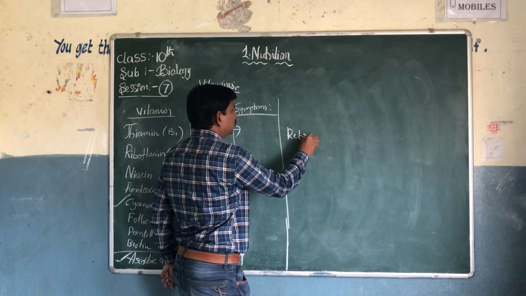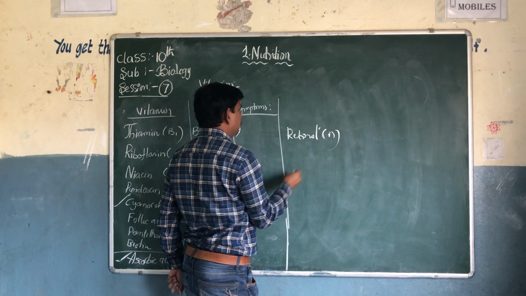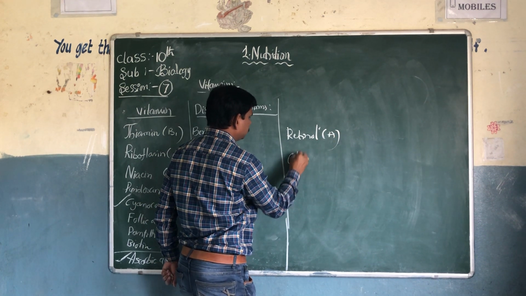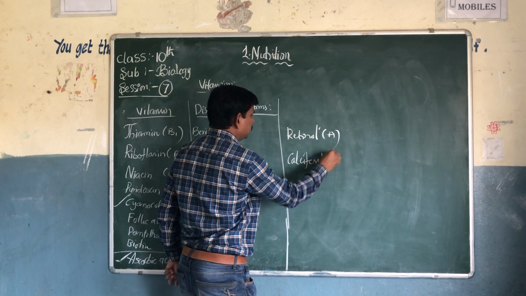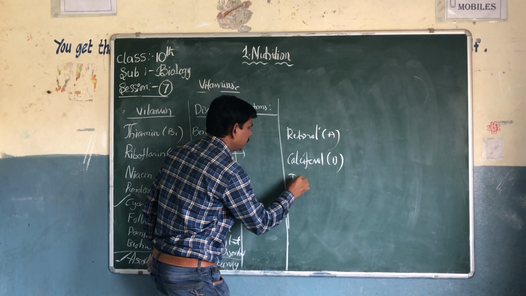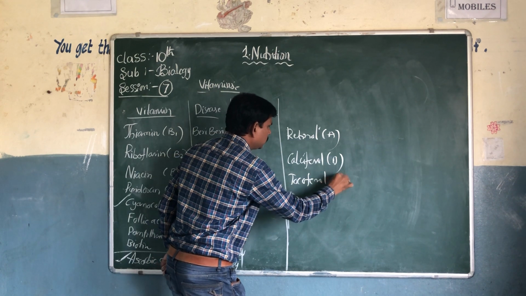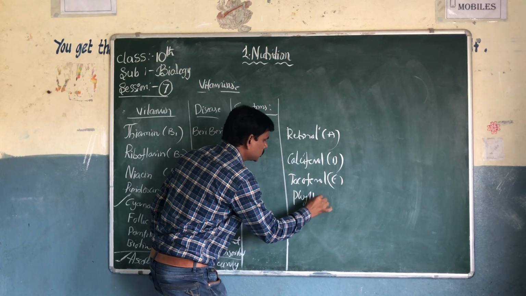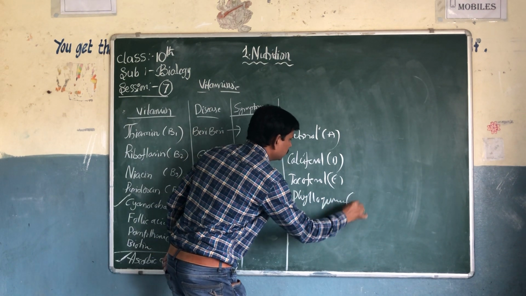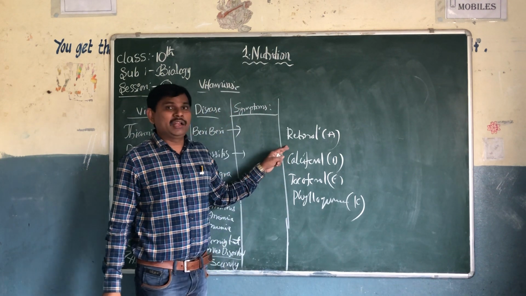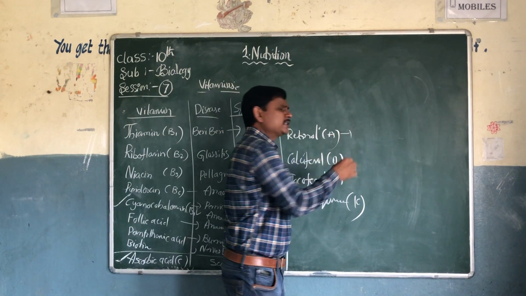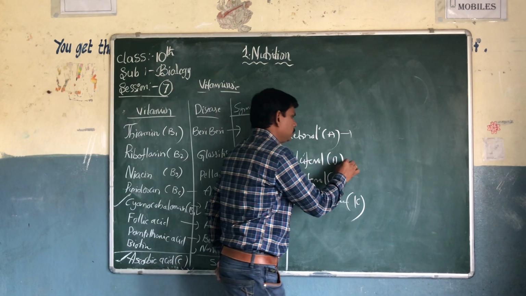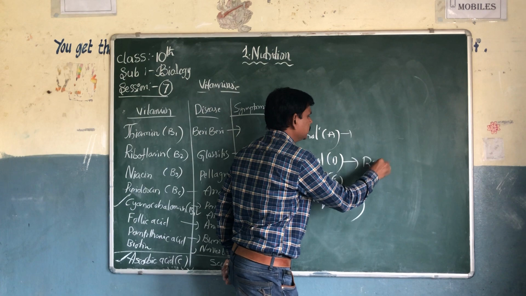The fat soluble vitamins: retinol, vitamin A; calciferol, vitamin D; tocopherol, vitamin E; and the last one is phylloquinone, vitamin K. Retinol, A: eye and skin-related diseases, xerophthalmia, night blindness. Calciferol, D: rickets.